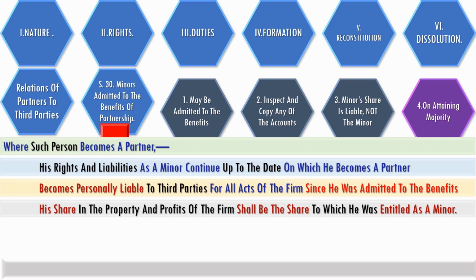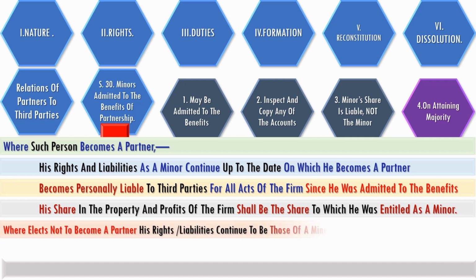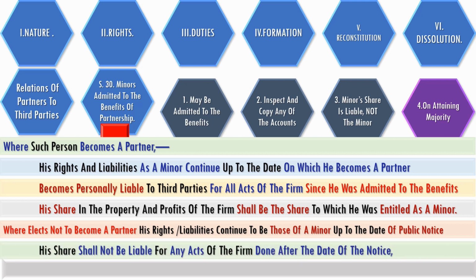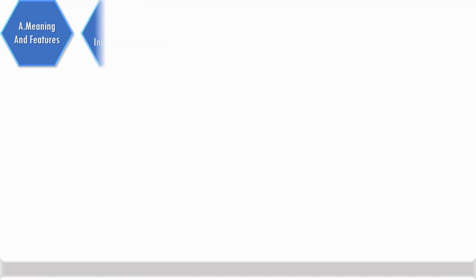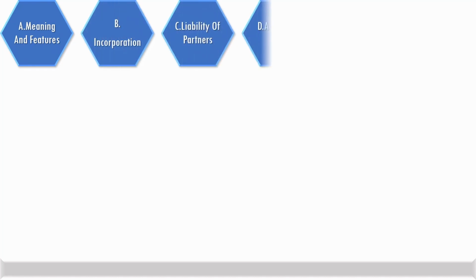His share shall be the share to which he was entitled as a minor, with no change, and where he elects not to become a partner, his rights and liabilities continue to be those of a minor up to the date of public notice, and he shall not be liable for any acts of the firm done after the date of the notice.